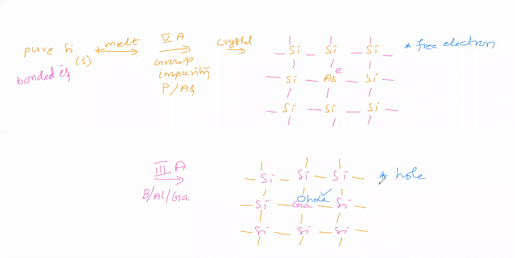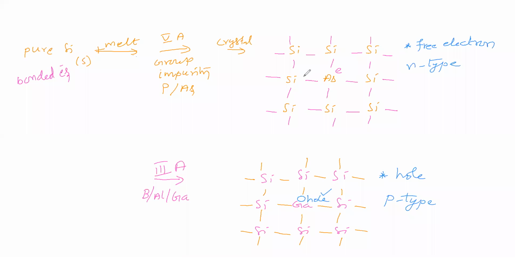Free electron means negative charge, first letter N, therefore it is an N-type semiconductor. Hole means positive, first letter P, therefore it is a P-type semiconductor. To get N-type, add group 5A impurity. To get P-type, add group 3A impurity.